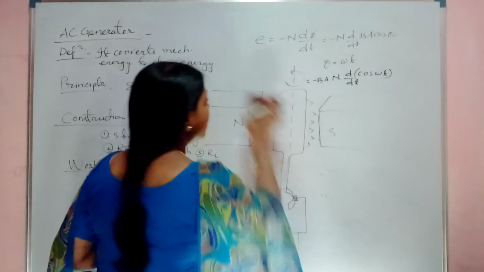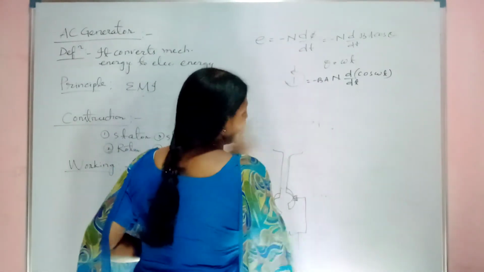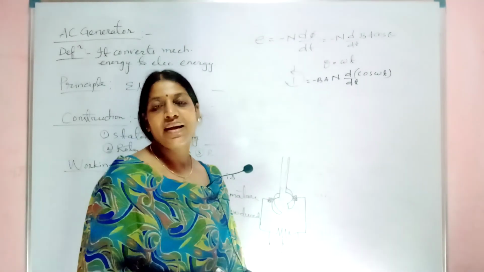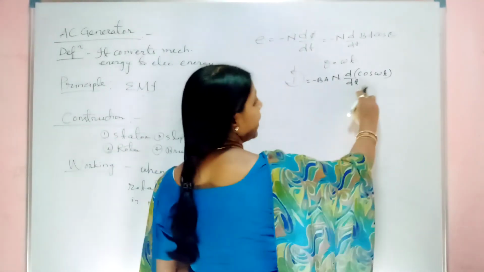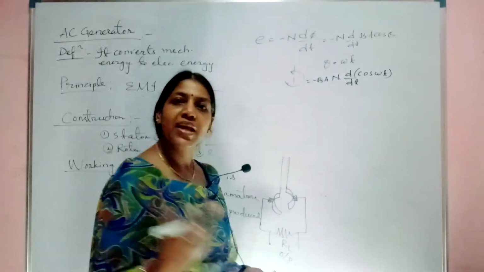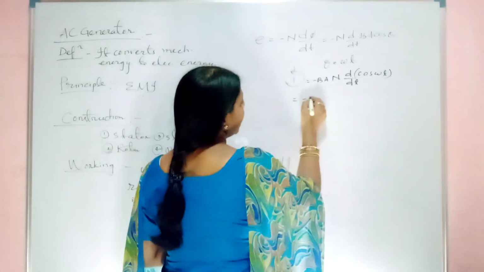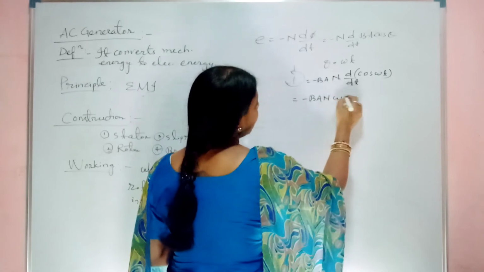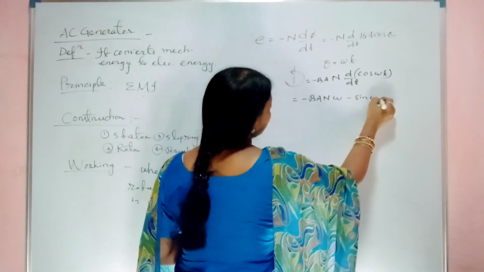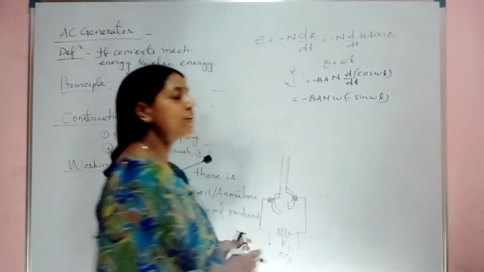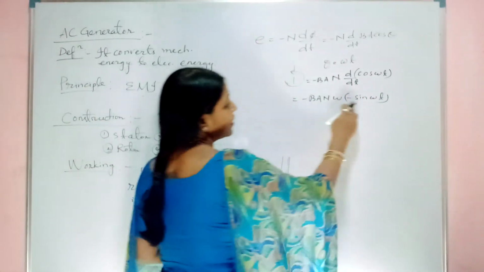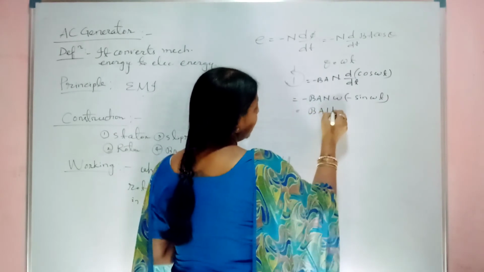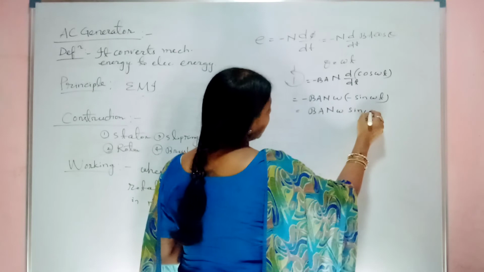Suppose you are now doing the process of differentiation. So, what is d by dt of cos omega t? Minus sin omega t into, by the chain rule, d by dt of omega t, so again it will be omega. So, minus BAN, it is omega into minus sin omega t. This is the differentiation of cos omega t. So minus minus becomes plus. So, what are you getting now? BAN omega sin omega t.